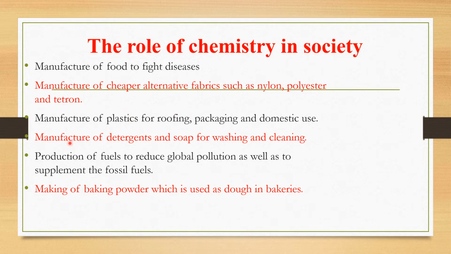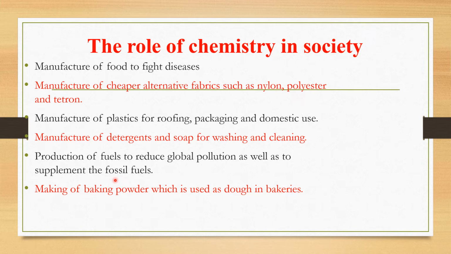So the fourth role of chemistry in the society is the manufacture of detergents and soap for washing and cleaning. If you look at the market today, you will observe that there are many detergents and soaps that are available in the market. All of them have applied the concept of saponification, which is learned in organic chemistry in chemistry.